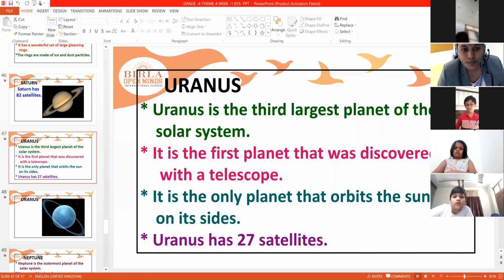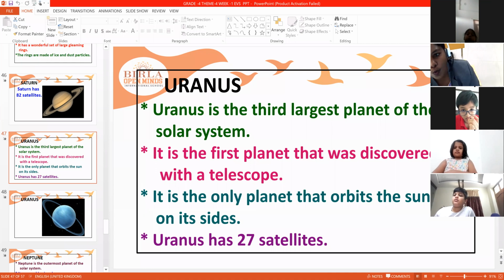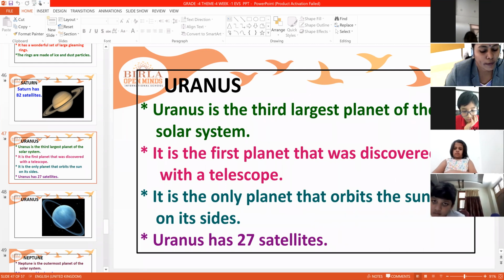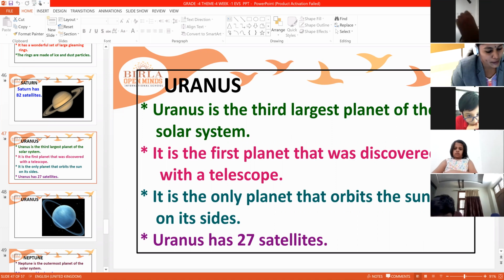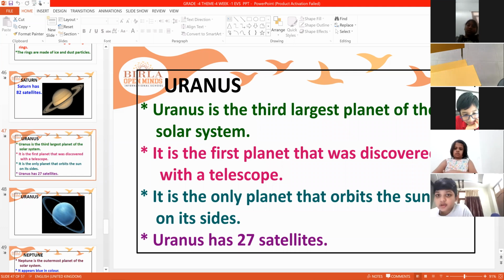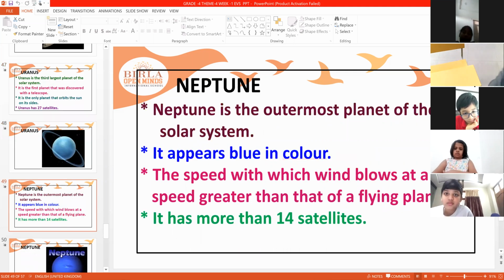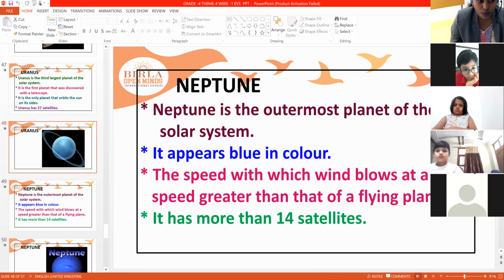Next, Uranus. It is the third largest planet of the solar system. And you know, this is the planet which was discovered by telescope. They used a telescope and they discovered that this planet is there. And this is the only planet that orbits the sun on its own side. Uranus has 27 satellites. This is Uranus.